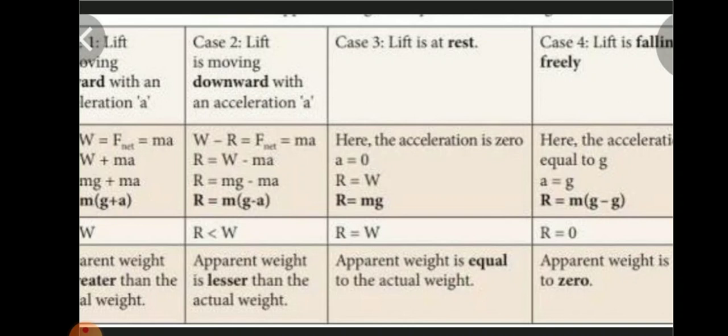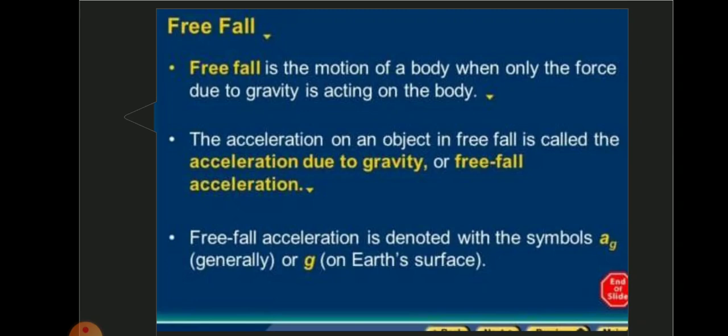This is an important question in this lesson. So we can learn the free fall condition. What is the free fall condition? When the person in a lift moves down with an acceleration equal to the acceleration due to gravity, when a is equal to g, this motion is called free fall. Here the apparent weight R is equal to 0. We can say that the apparent weight of the person is 0. This condition refers to the state of weightlessness.